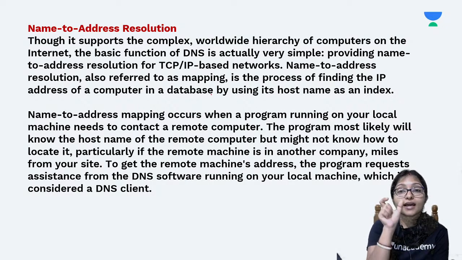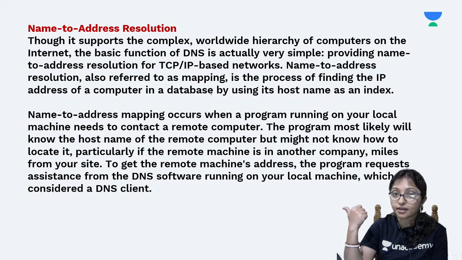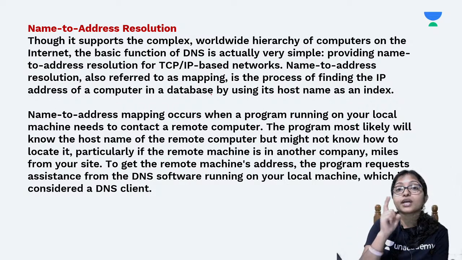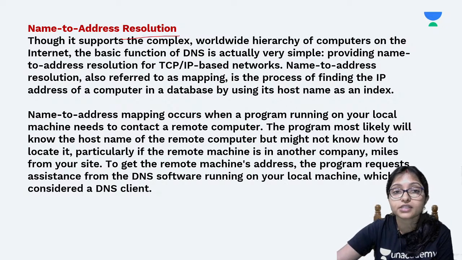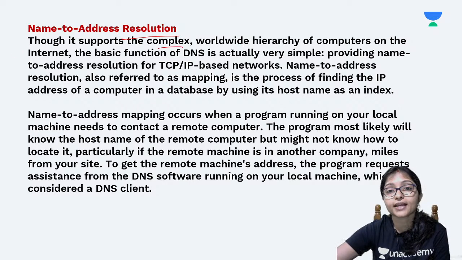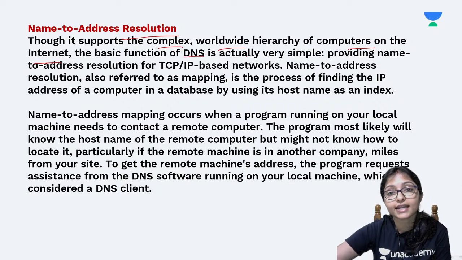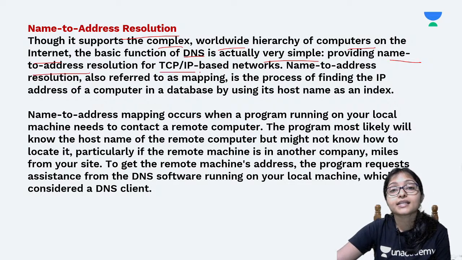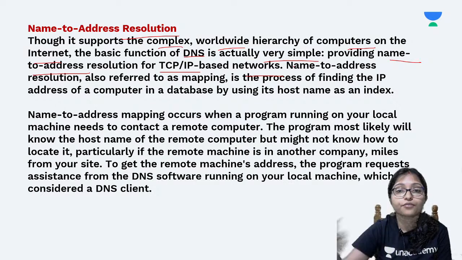In the same way, for each and every website there is some IP address where the data is stored. So you have to find out that IP address, and only then can the data be sent to you. This is the work of name to address resolution: through the support of a complex and worldwide hierarchy, the internet based on DNS provides the name to the address. This is under the TCP/IP based protocol that we discussed in our last class on Friday.